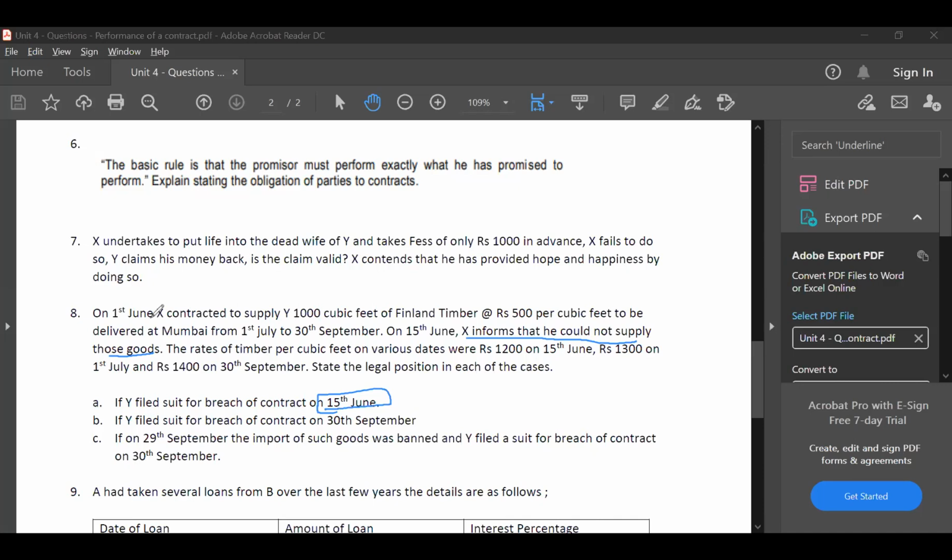Am I audible, guys? There was some net issue. Am I audible now? Can you just type if I'm audible? Yeah, okay.